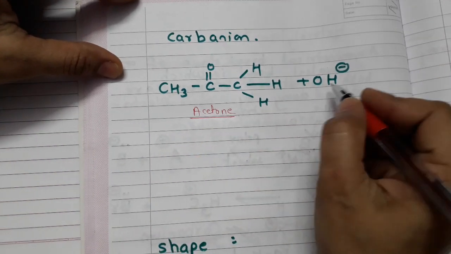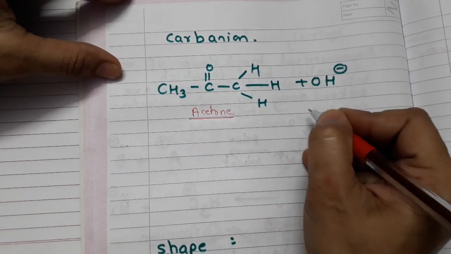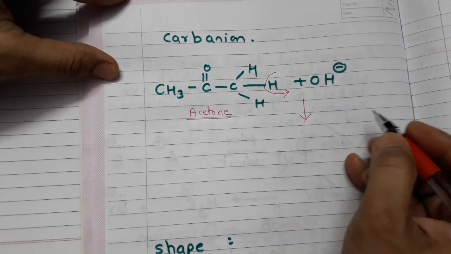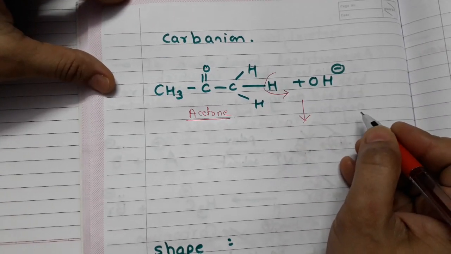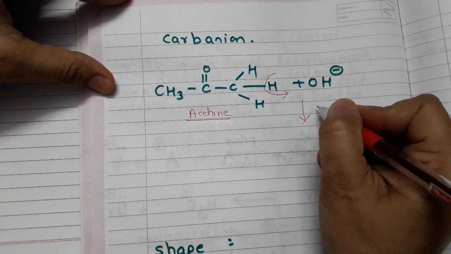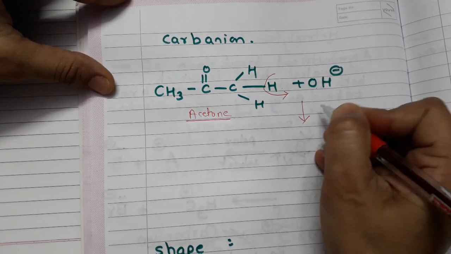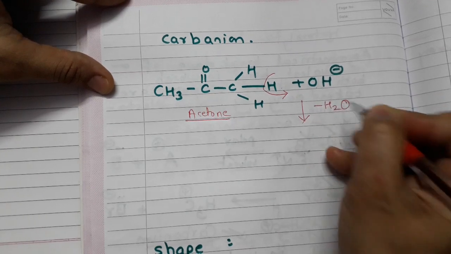Now acetone in presence of hydroxide ion, what happens is this H will leave without taking electrons. Okay, so when H is not having electrons, it means it is H plus, and with OH minus there is loss of water.